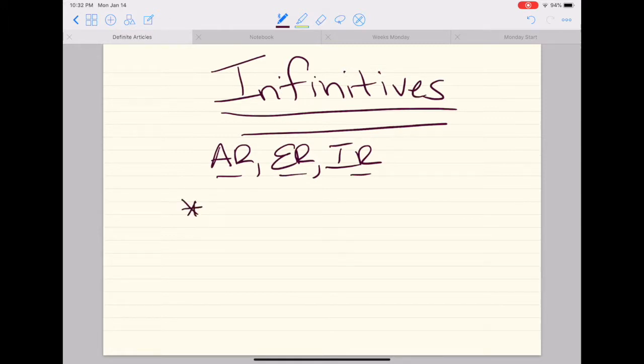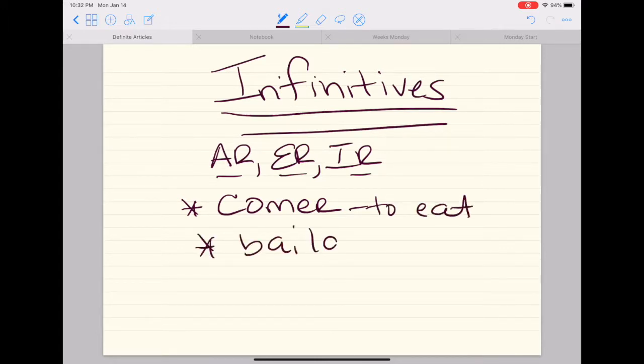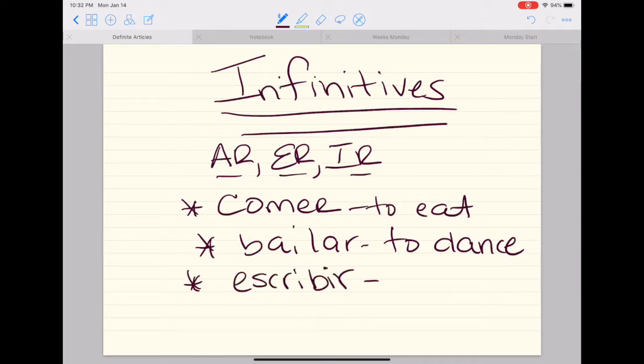For example, comer means to eat. Bailar means to dance. Escribir means to write.